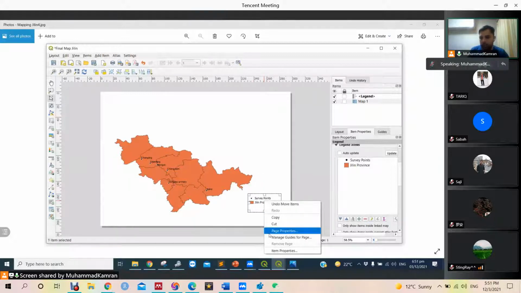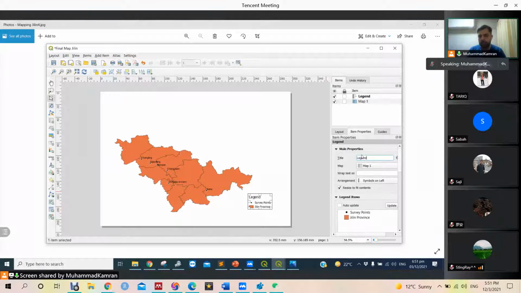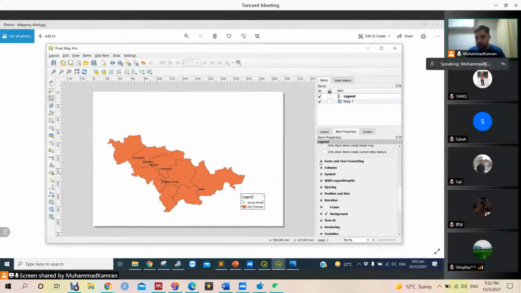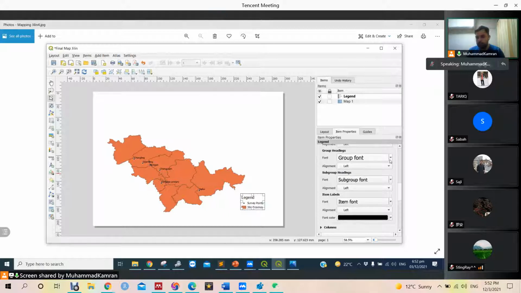legend, and when we go to properties of the legend, we can add title. I don't know if it is legend or legend, I'm not sure. We can adjust the font size. This is the font of the word legend. We can increase or decrease it. And this is about group heading.